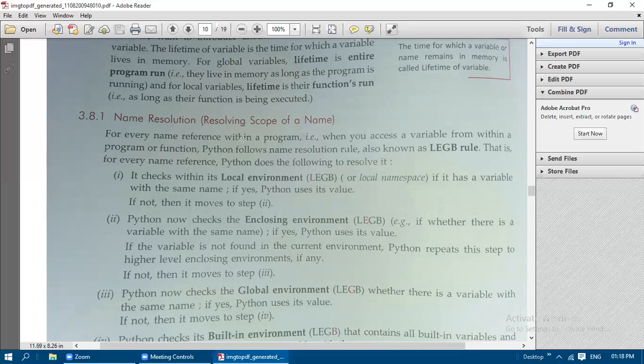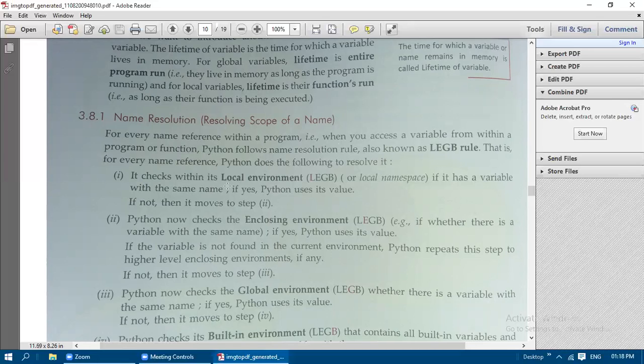For every name reference within the program, what is meant by reference? If Python knows the address of that memory, it is able to get the value from that memory address. So reference means the address of the variable. For every name reference, when you access the variable from within a program or a function, Python follows the name resolution rule, that is the LEGB rule.